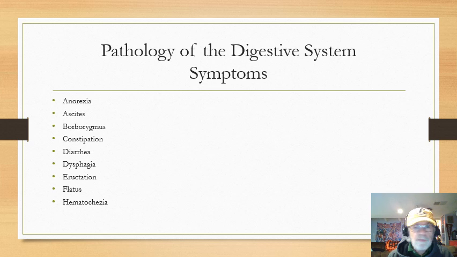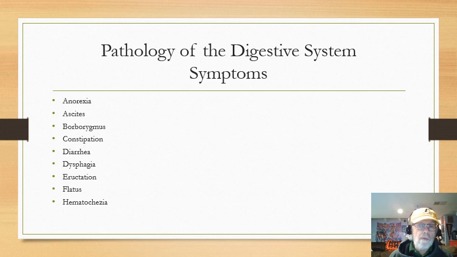Eructation. A simple way to describe eructation is a burp. When I have gas in my abdomen, sometimes it has to be brought up. When it's brought up, that's called eructation. Sounds a little bit more polite. And on the other hand, flatus is just passing gas out the other end.